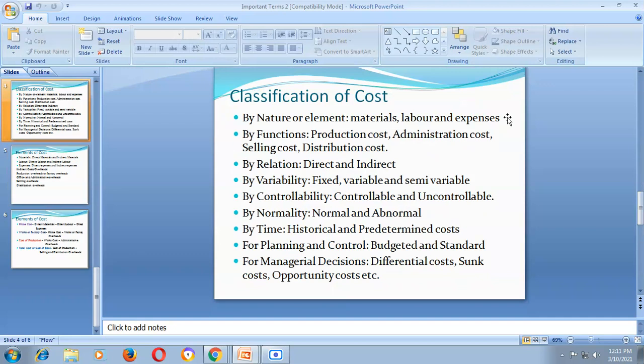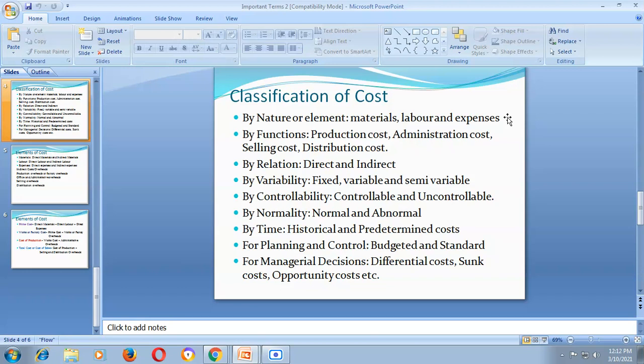The material which is required to produce a product. Without this material, you cannot produce a particular commodity. Take an example of furniture. For the production or to manufacture a chair or table, what will be the direct material to produce a chair or furniture?